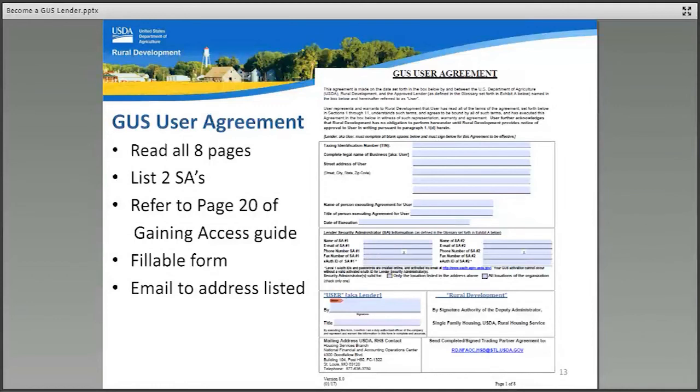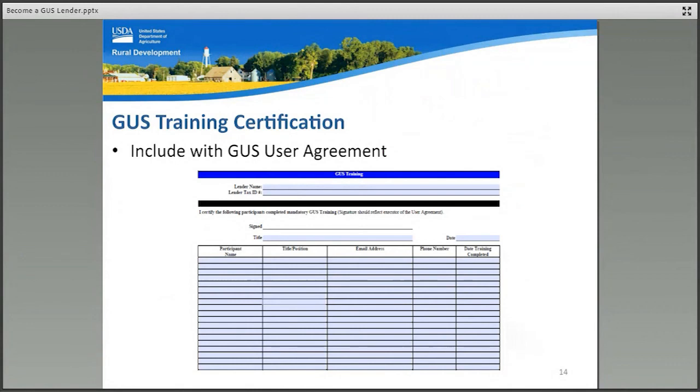When complete, this document may be emailed to the address at the bottom of page 1 of this form. Users may also complete, print, and mail to the physical address. Please ensure a complete application package is submitted for review. The GUS training certification is also included in the Fillable Forms bundle.